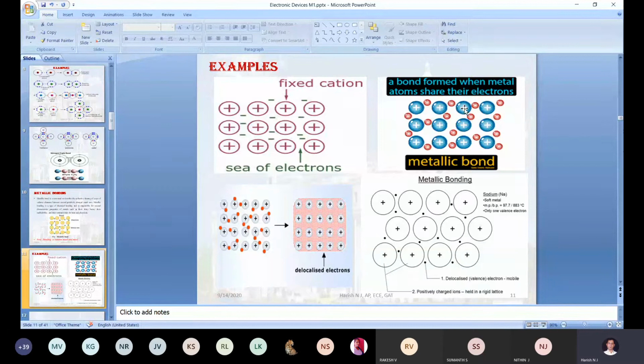Metallic bonding happens between two metals. This thing is very important. Please keep it in your mind.